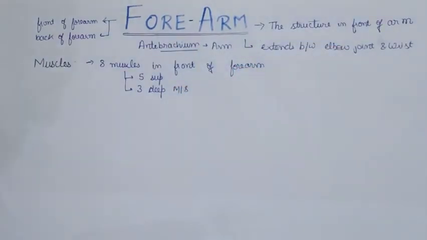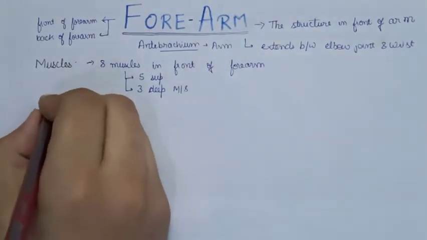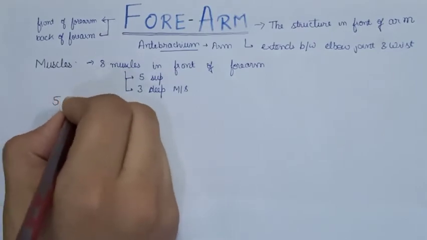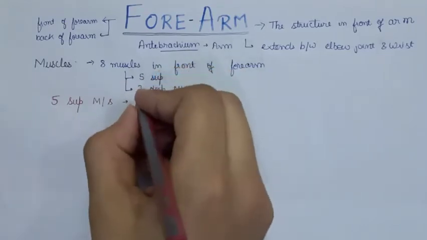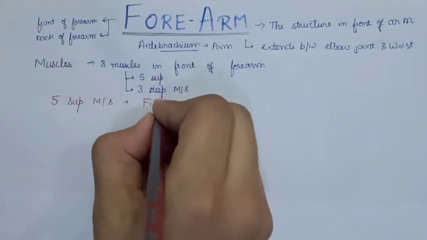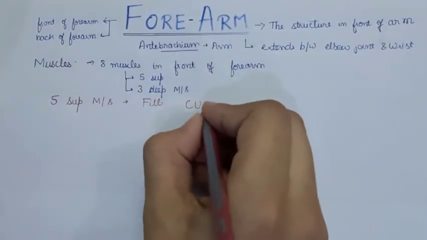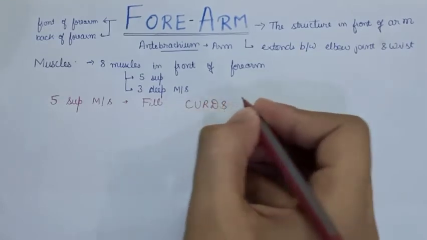So let's see what the 5 superficial muscles of the front of the forearm are. The trick to remember the 5 superficial muscles is fill, curds, PPT. Curds is also known as yogurt.